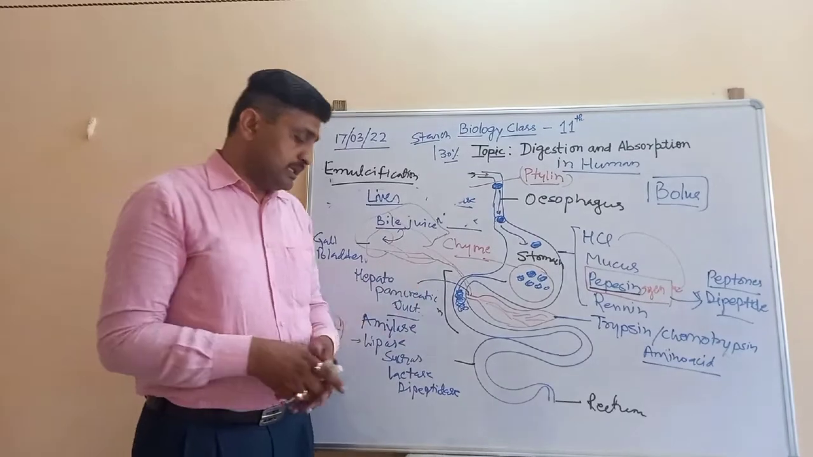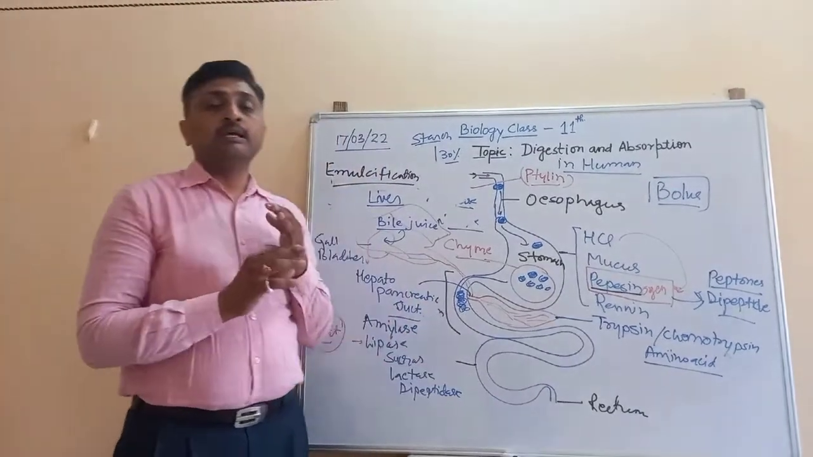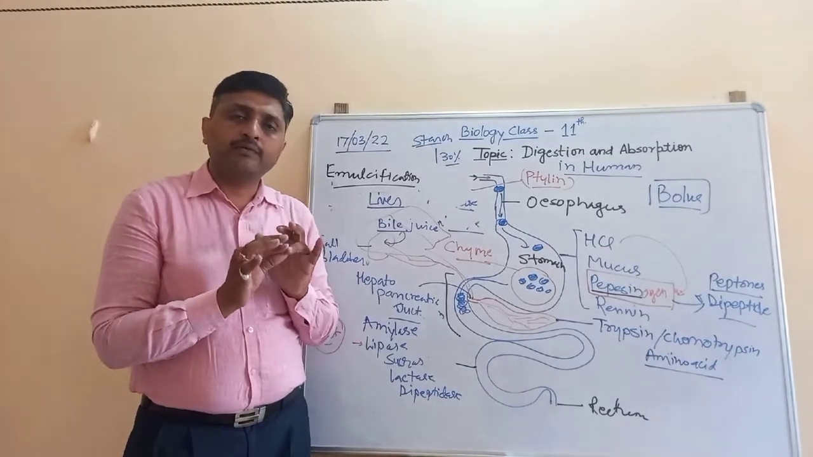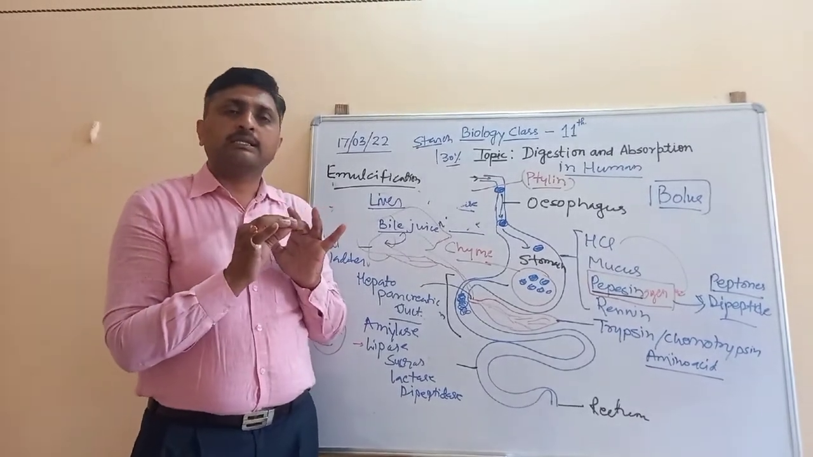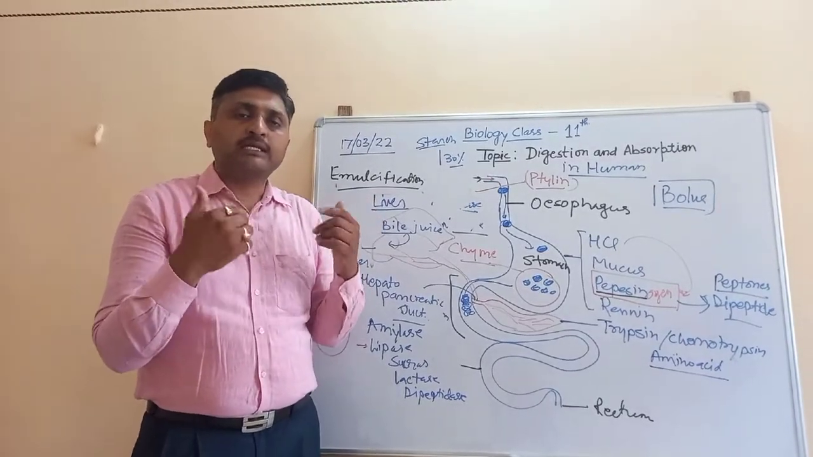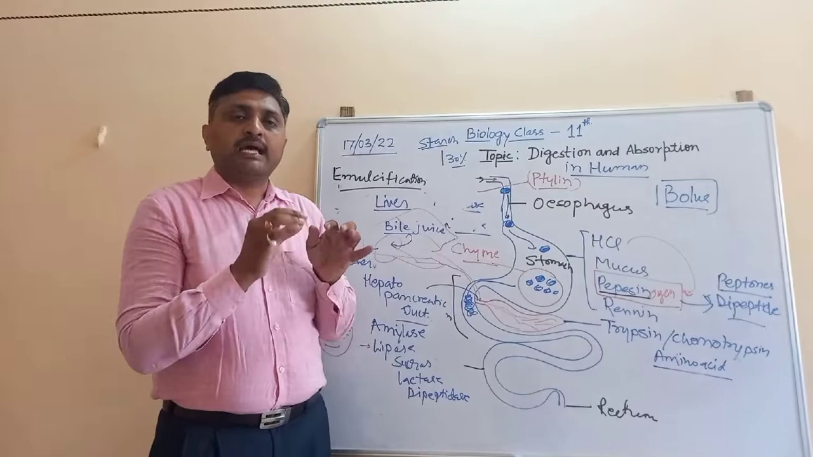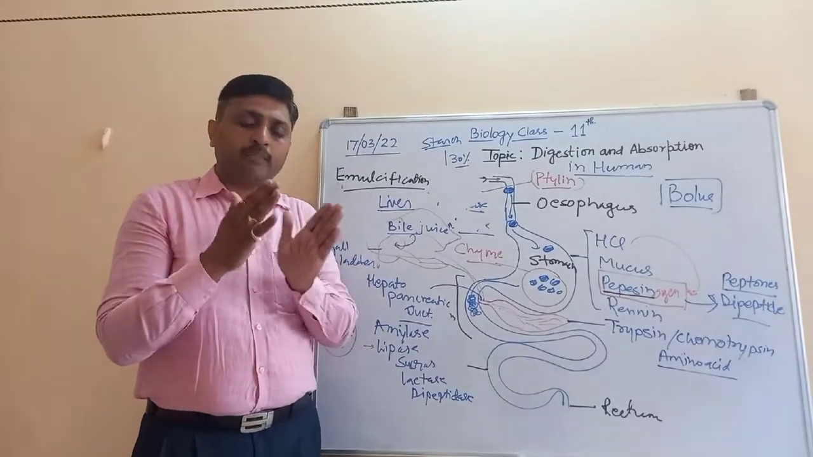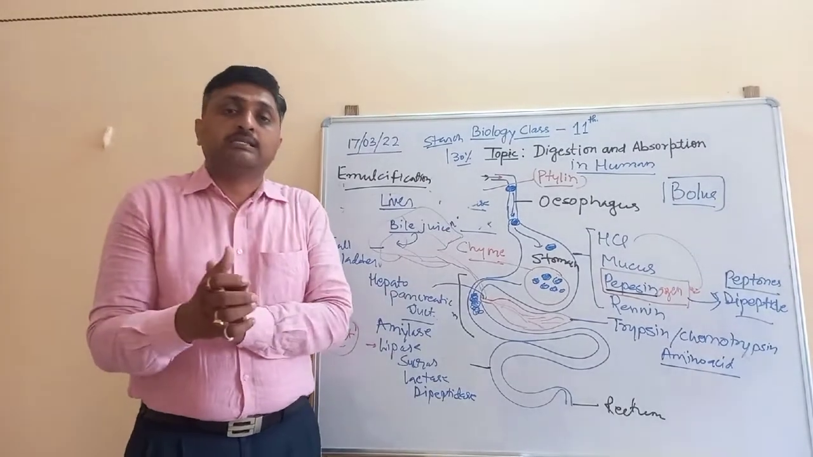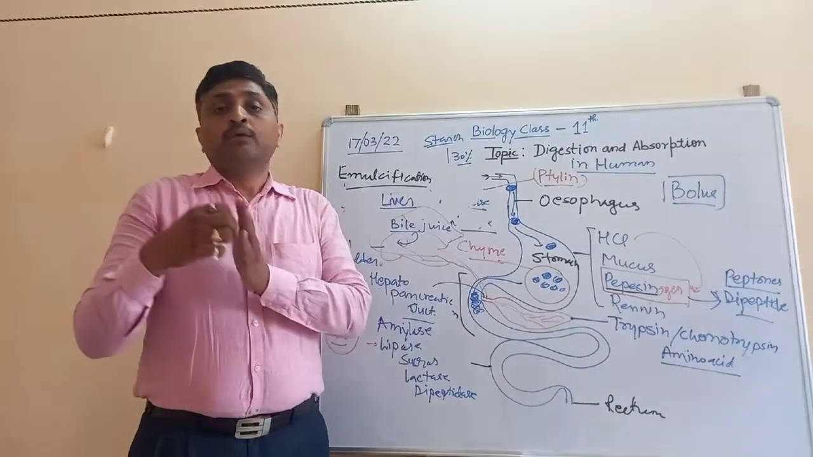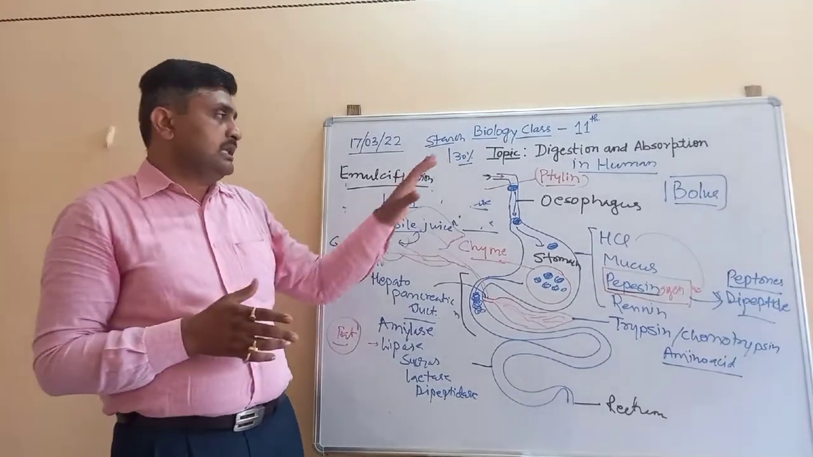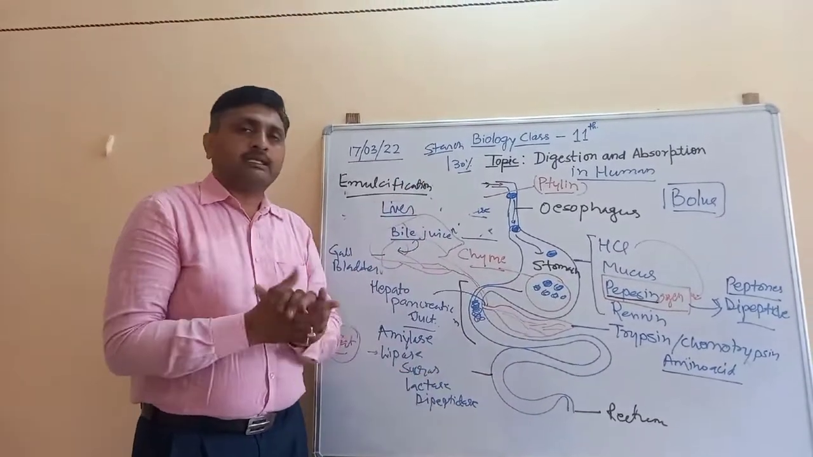So I have discussed four points: ingestion, that is the intake of the food material; digestion, that is the breakdown of the food material; after that assimilation, which is the use of the absorbed digested food material; and the last one is egestion. Egestion is the passing out of the remaining undigested part of the food material from the body. So this is the complete process of digestion.